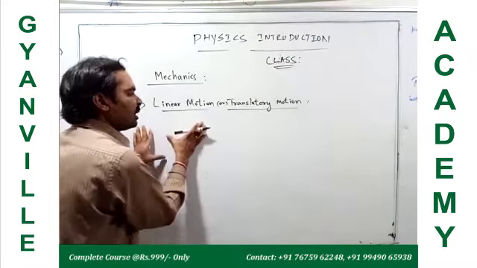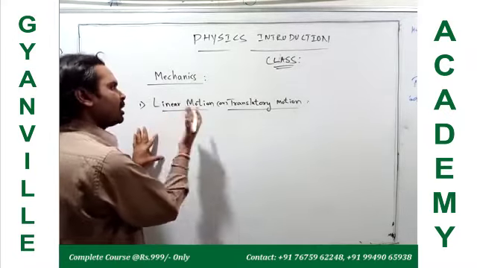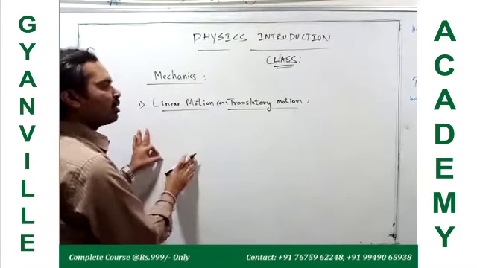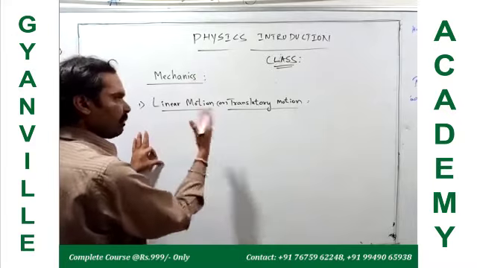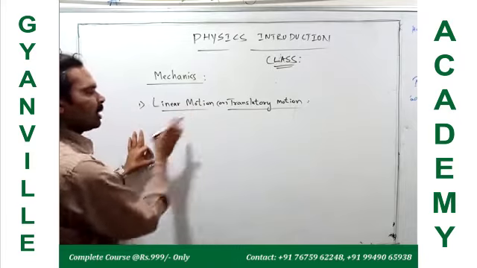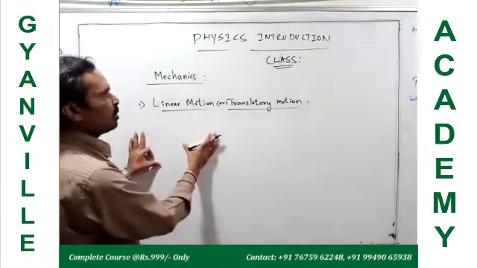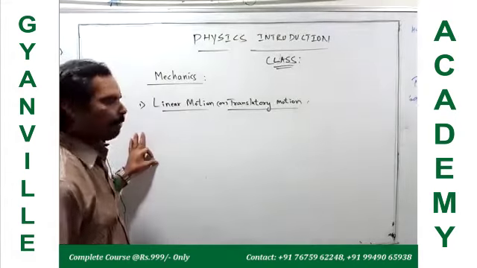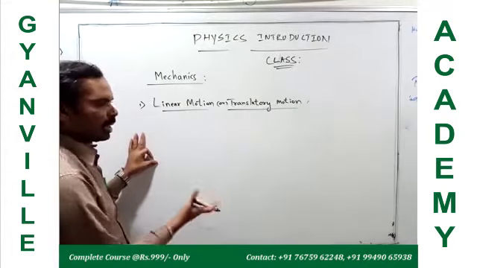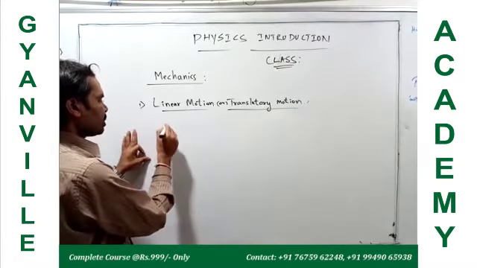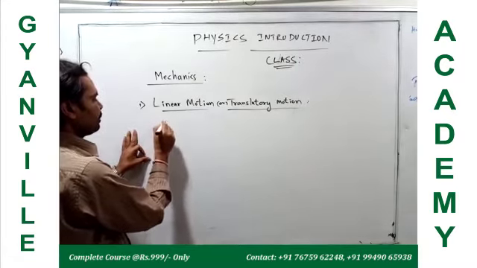To define or study this linear motion, when we are studying the linear motion of a body, we have to use different types of terms. Already you know, so just recollect that terminology. Here, the first one is rest.